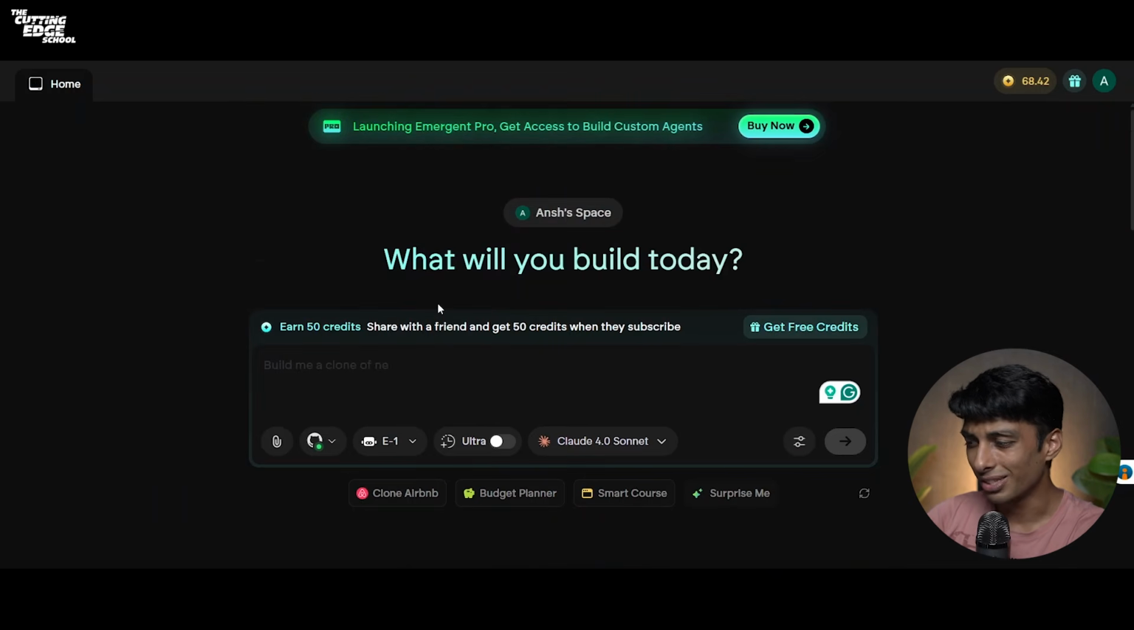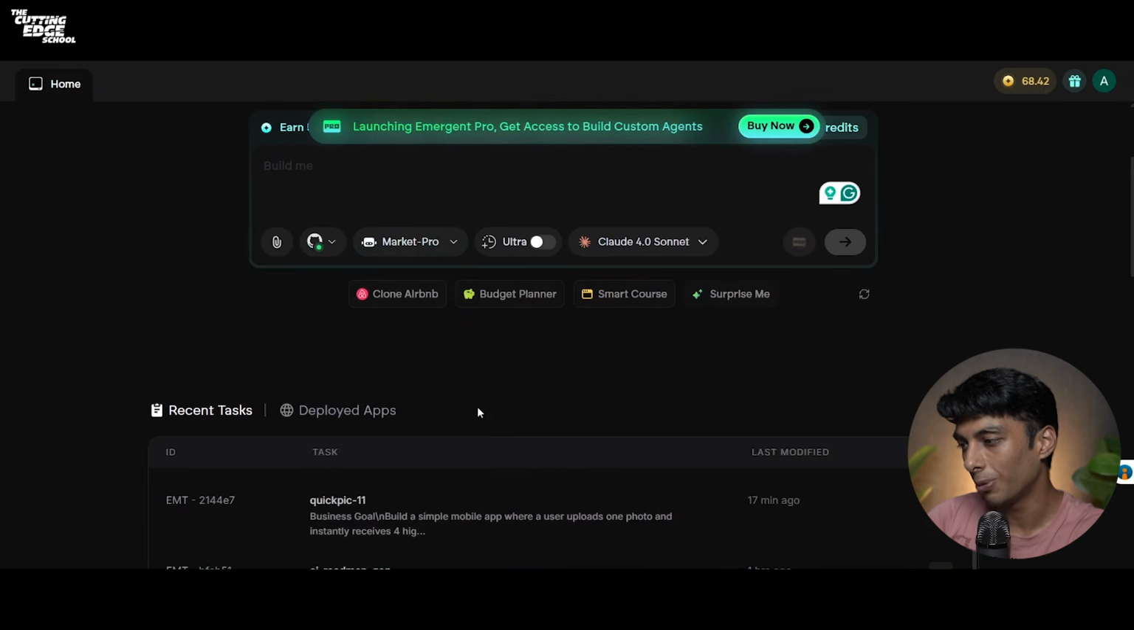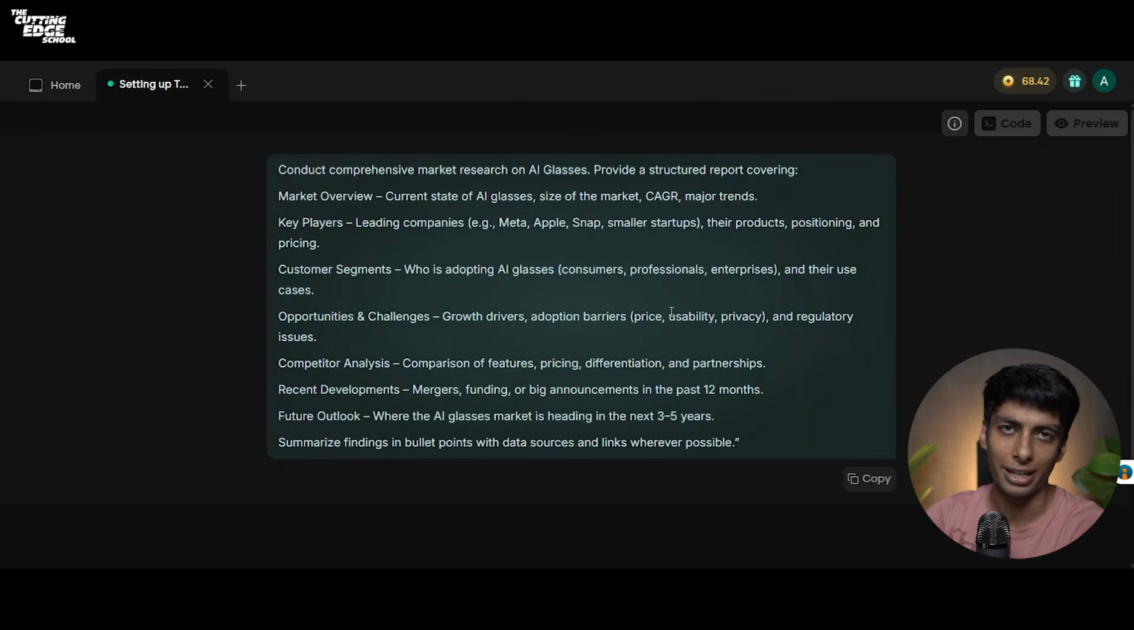So to work with your custom agent, all you have to do is select this drop down and select this Market Pro agent instead of E1 and E1.1. I have given a simple prompt for my AI agent to work on, which is to conduct comprehensive market research on AI glasses. Let us send this and let's see how our agent works.